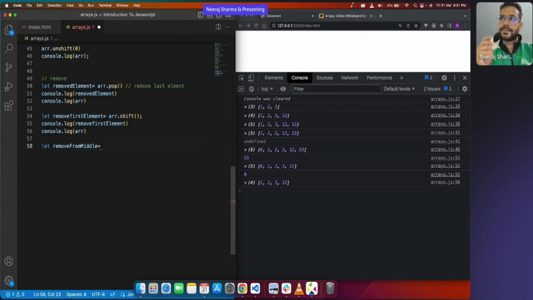So basically you will go one by one. So if you need to remove 2, for example you have 1 2 3 12 and you would like to remove this 2. So one way is that you could use this thing. What is that?